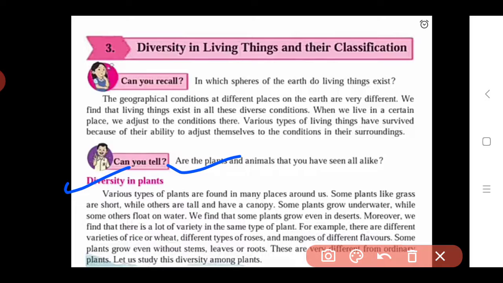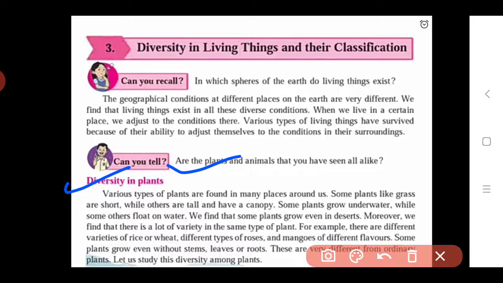Also, for example, varieties of rice or wheat, which we eat daily, that is roti and rice. These grains like rice and wheat also have variety. In the market we see various types of rice and wheat kept in a grocery shop. So in this way rice and wheat also have varieties in their types.